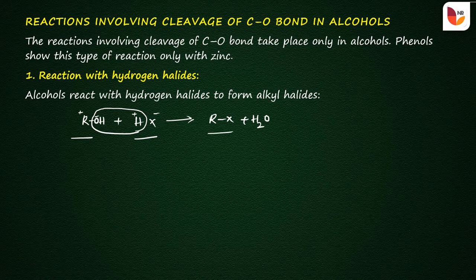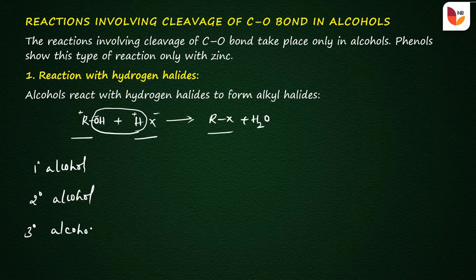The primary alcohols, secondary alcohols and tertiary alcohols can be distinguished by treating with the Lucas reagent. Alcohols are mainly of three types: primary alcohol, secondary alcohol and tertiary alcohol.